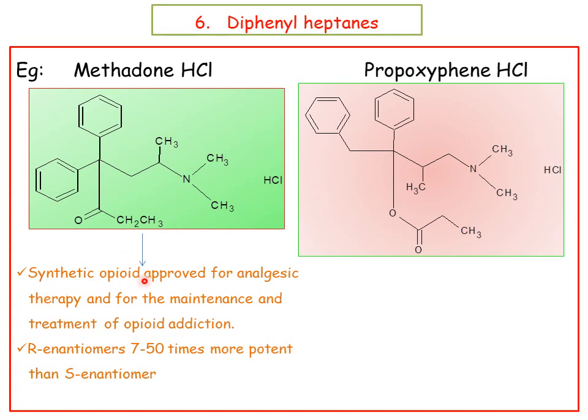So the next one is a synthetic opioid approved for analgesic therapy and for the maintenance and treatment of opioid addiction. The R enantiomer is 7 to 50 times more potent than the S enantiomer. So which enantiomer is more active? The R enantiomer is more active when compared with the S enantiomer. So methadone hydrochloride is generally used to treat opioid addiction. As a maintenance dose, generally they have to give methadone hydrochloride. And the next one is propoxyphene hydrochloride. This is the structure of propoxyphene hydrochloride. These two come into the category of diphenylheptanes.